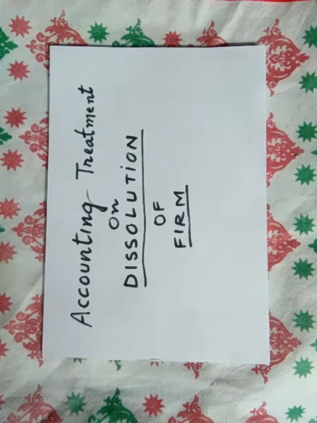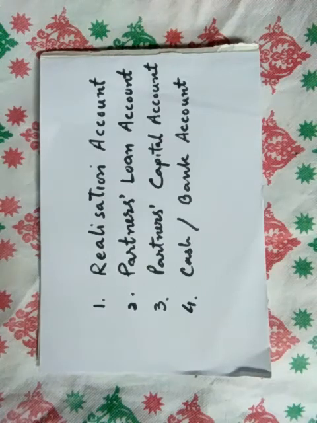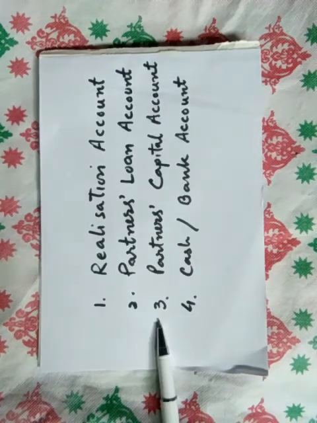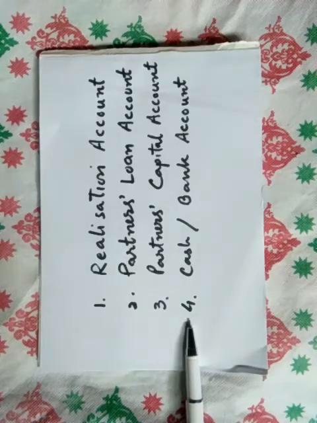Dear students, on a dissolution of a firm, books of the firm are to be closed, assets of the firm are realized, liabilities of the firm are paid off, and the balance, if any, is distributed among the partners. For this, different types of accounts are opened. The different accounts which are opened on the dissolution of a firm are realization account, partners loan account, partners capital account, and cash bank account.